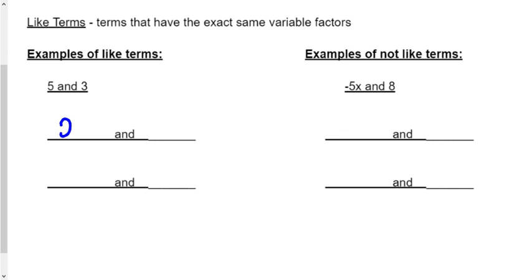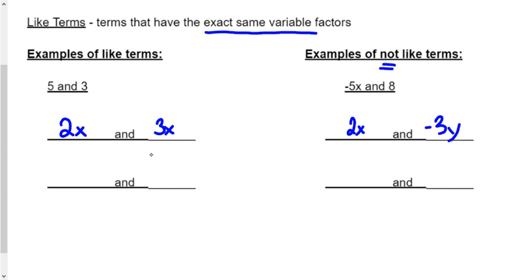If we saw that 2 was multiplying x, this would be a term, 2x. It would only trust another number that had an x with it. So 3x, yeah, these two could get along because they're on the same team. Over here, though, if we went over to this side, I would say that 2x would not get along with negative 3y. And it has nothing to do with this being a negative. It's not a positive negative situation. It's that this has an x, and it only trusts other numbers that have an x. This has a y, so they can't trust each other, so they are not like each other, right? Like terms have the exact same variable and the factors on there.